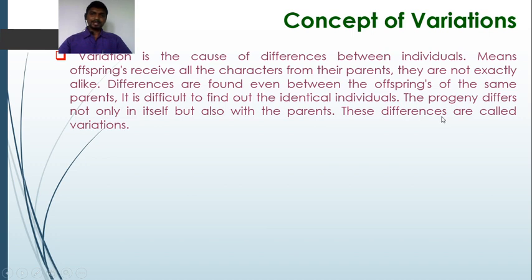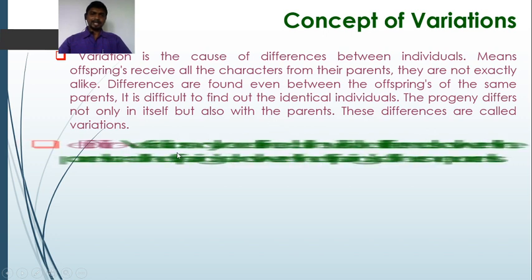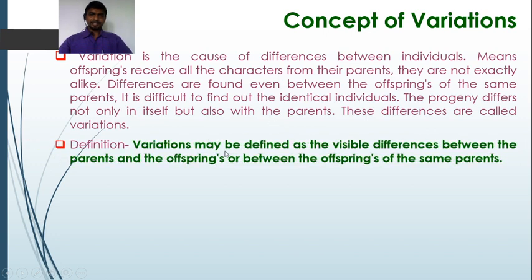In genetics, we are going to study the mechanism of heredity and the causes of variations that have occurred among the individuals. By definition, variations may be defined as the visible differences between the parents and the offspring, or between the offspring of the same parent.